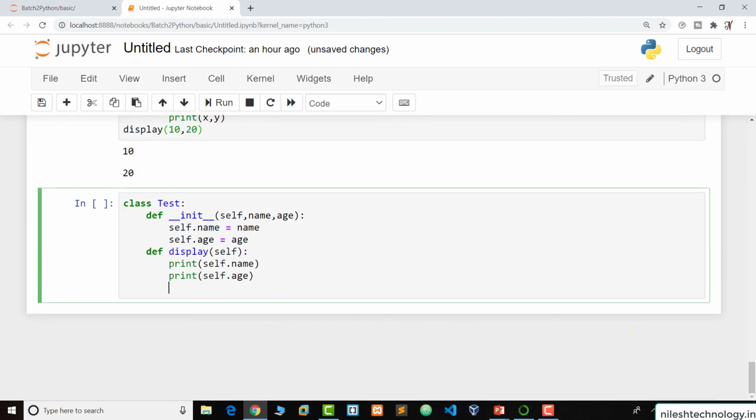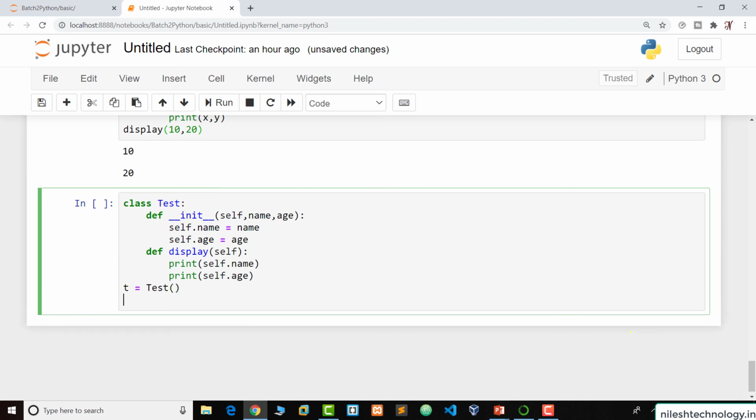So when we create the object of this class, t equal to Test, t.display. See here, again we need to pass the two parameters, for example abc, and the age is 22.